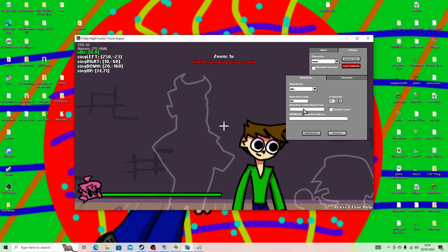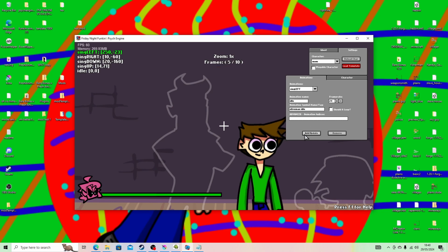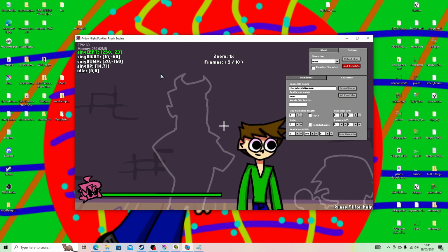So the animation is idle. Add update. Should it loop? No, not single left. Do idle. Should it loop? Add update. Oh yeah, so we need to stop idling. Please. Stop idling. Okay.